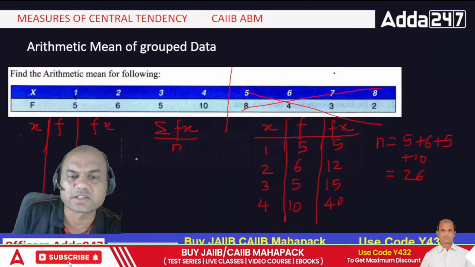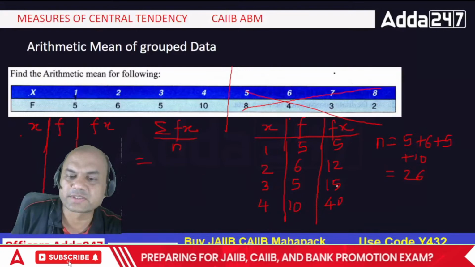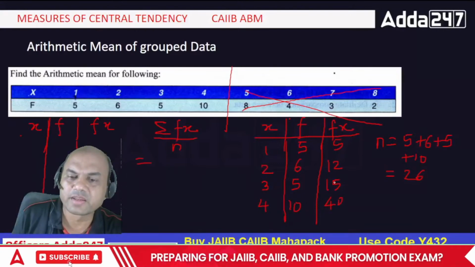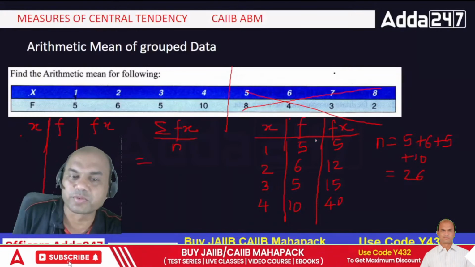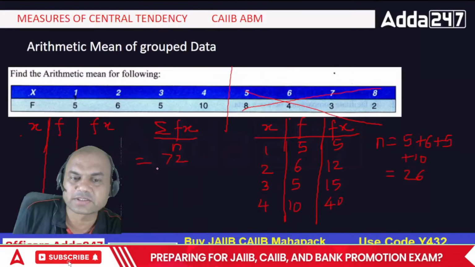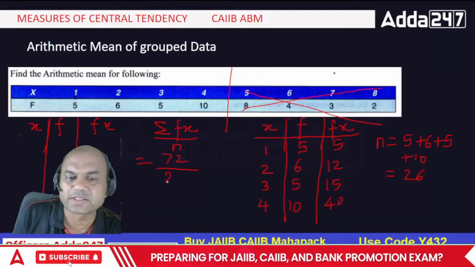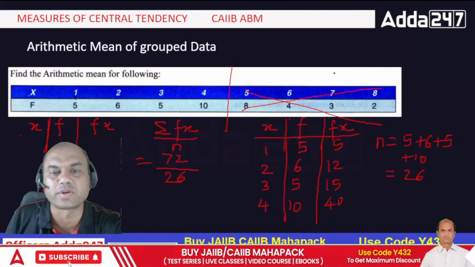What is the addition of fx? See this. So the addition of fx is 40 plus 15, that is 55, 65, 67, 72. Right? So 72 is my summation fx, the whole upon n. What is n? 26. So do the division now. 72 upon 26. What are you getting?